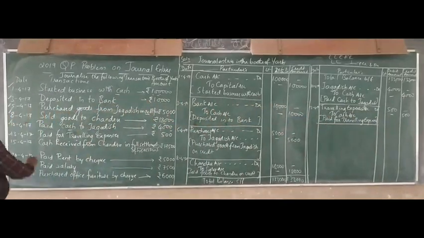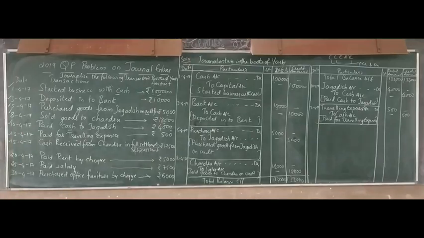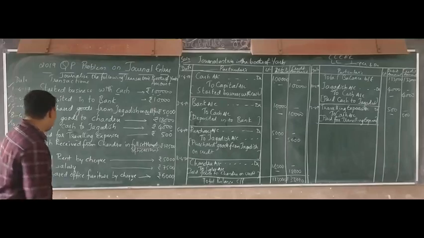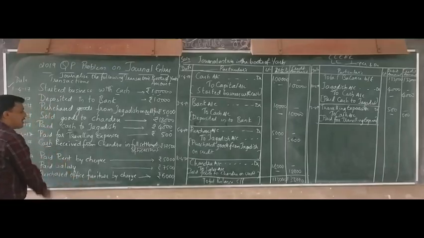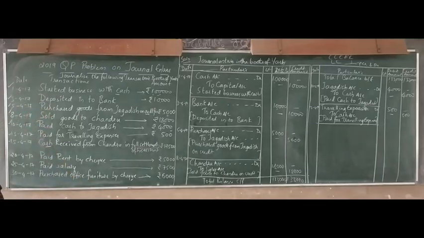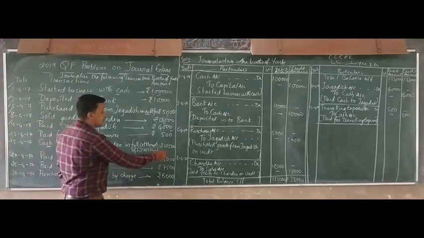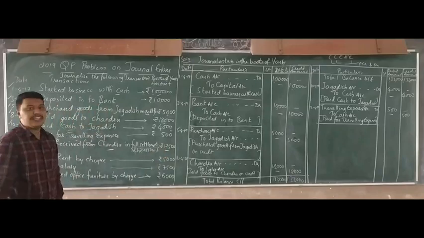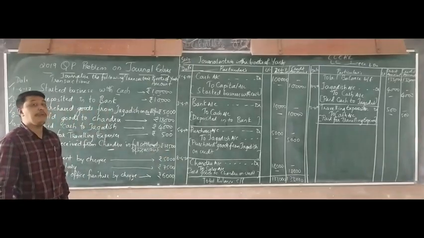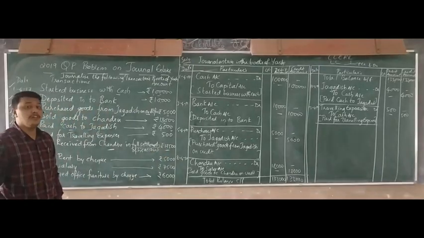See the next transaction. Date 15. Cash received from Chandru in full settlement of his account. So you have received the cash from Chandru. So what comes into the business? Cash comes into the business, right? Who is the giver? Chandru is the giver. What is the amount he has given? 17,500 he has given. That means what is the pending balance which the business needs to get?